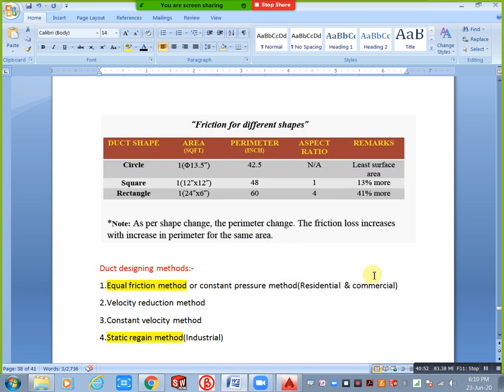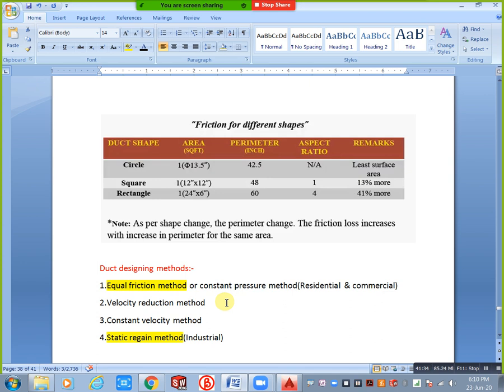Constant velocity method means we are using it for high capacity projects, like villas. We consider them high class projects, like villas, duplexes, and a palace. For example, take ministers, CMs, and MLAs. They prefer that type. They need only comfort, and money is not a problem for that person. In that type of situation you will take this one, constant velocity method.